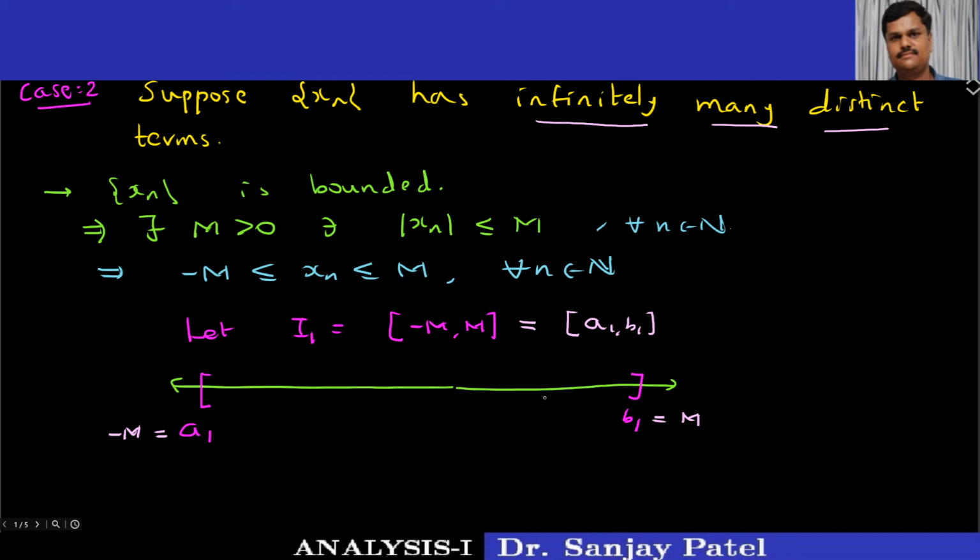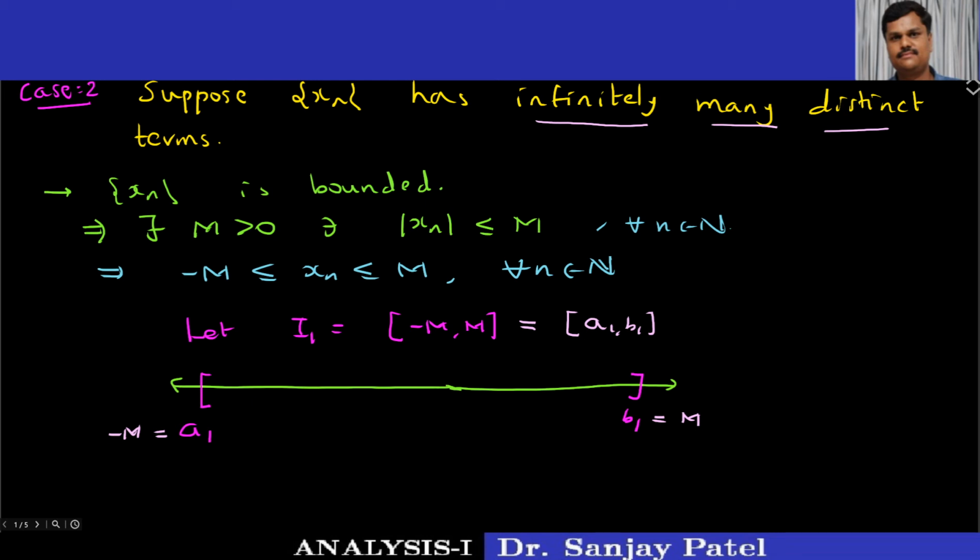Okay. So what we do next is we take a midpoint of this closed interval a1 b1. You know how we can define a midpoint? The midpoint is the sum of these two endpoints divided by 2.